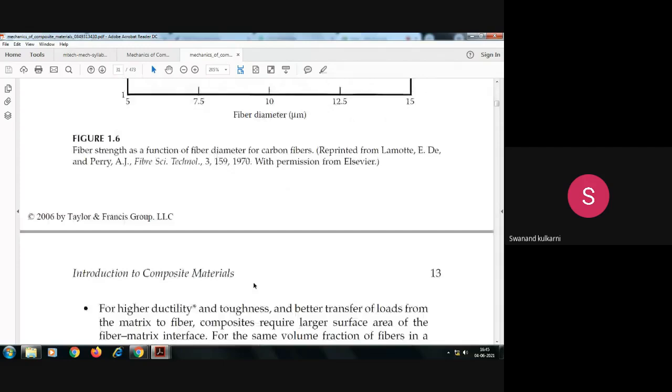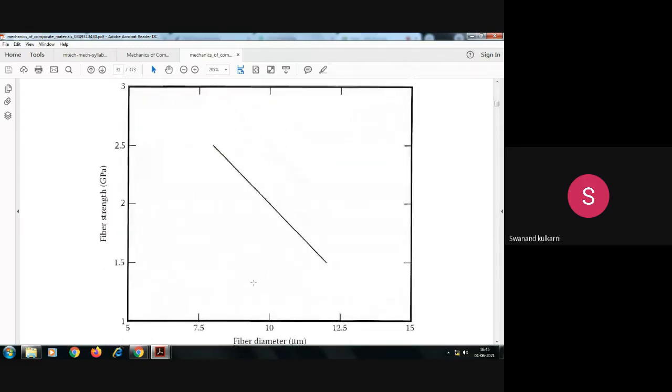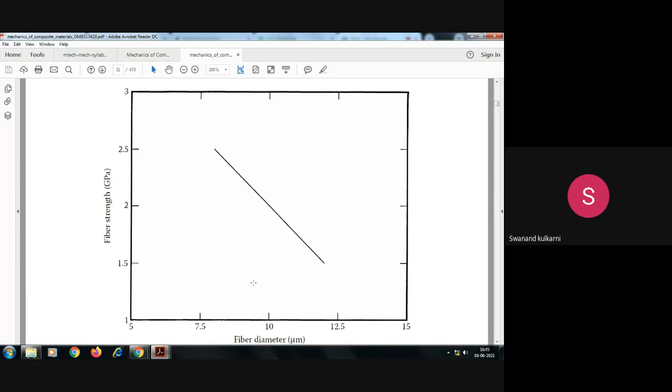Then some of the observations inside composite materials we try to understand with this small figure in front of us. In the case of fiber composites, as the fiber diameter starts to decrease, the fiber strength starts to increase. Here you can see the inverse proportion in the nature of this graph.